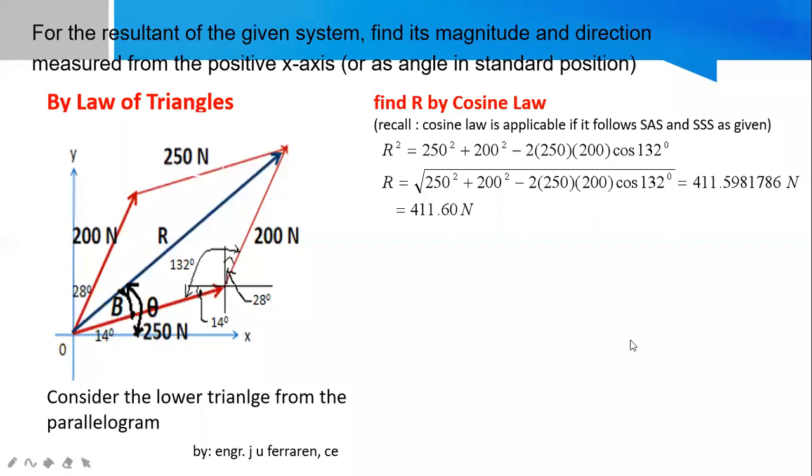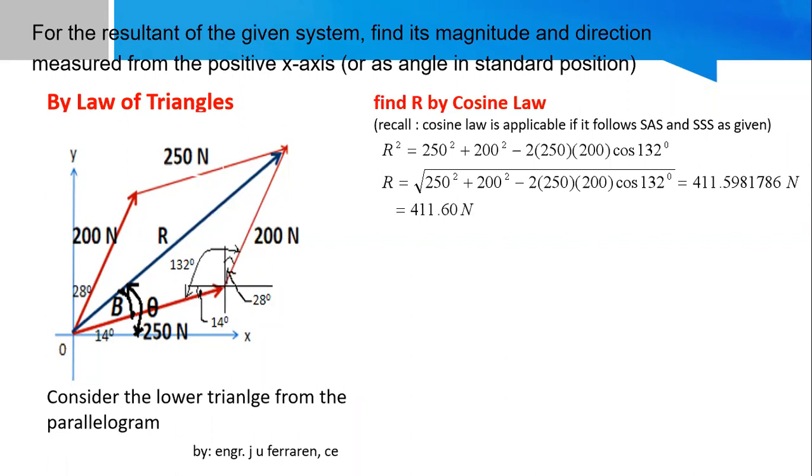Okay, any other questions? I have to proceed with the angle. In finding beta, how do we arrive at beta? There is already a value here, R, correct? This is a side, angle, side. Then you can define this side if you continue using the cosine law, so you can arrive at an equation involving beta. But I think it would not be wise to use the cosine law when it would be easier to go with the sine law. So just recall your sine law to solve for beta. What is the sine law?